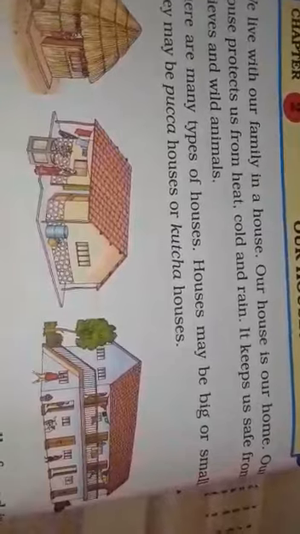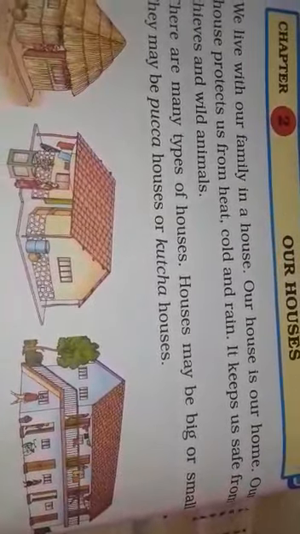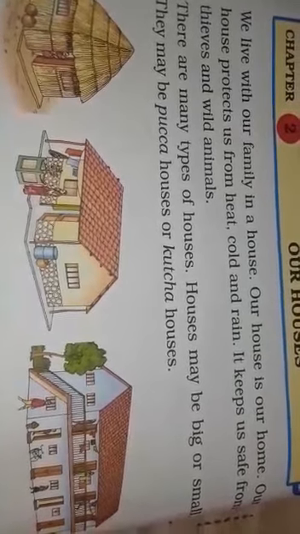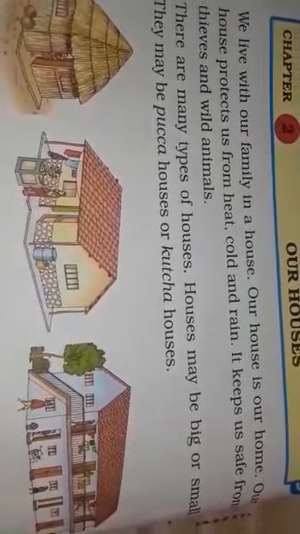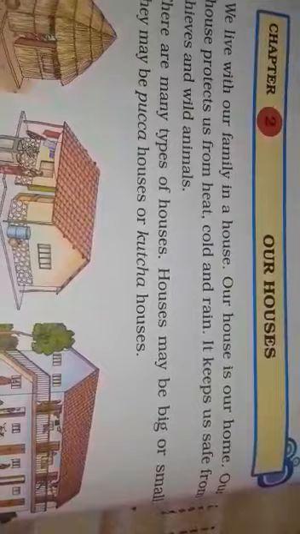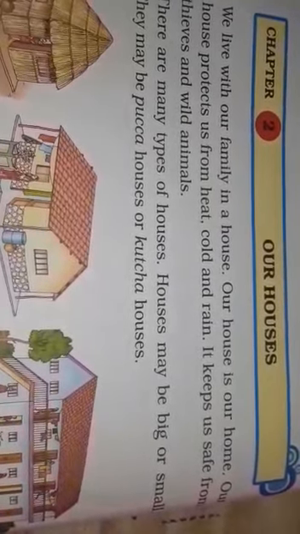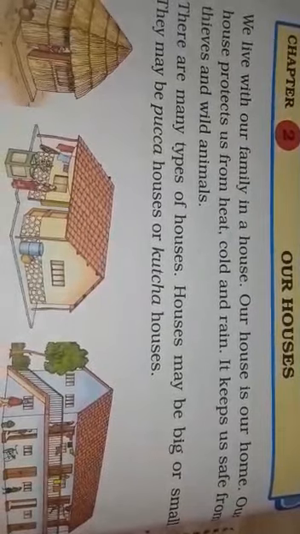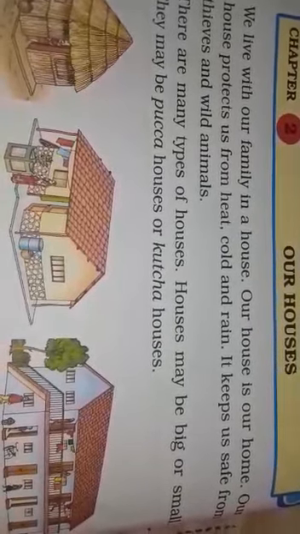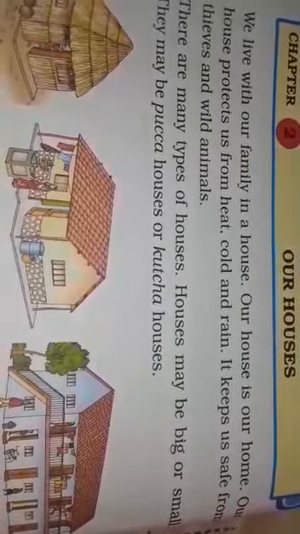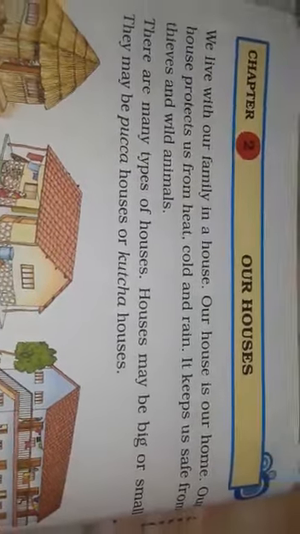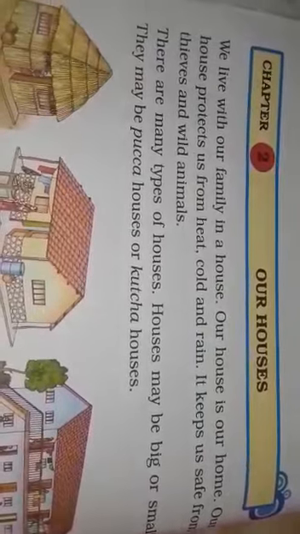Welcome to EVS Spirit. Today we are going to start our second lesson of Unit 1. Before that, I would like to recall your memory. In the previous lesson, we saw our family. Correct, everybody? A family can be small or big. We all live with our family, but where? Yes, in our house. We live with our family in a house. So today our chapter is what? Our Houses. So have a look.